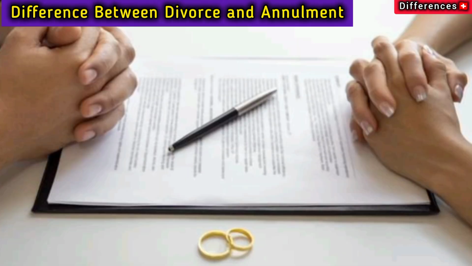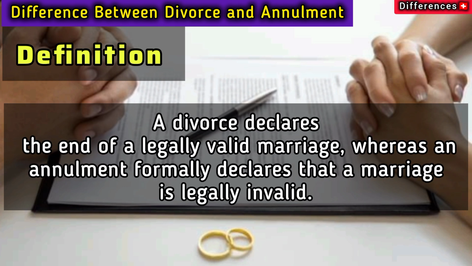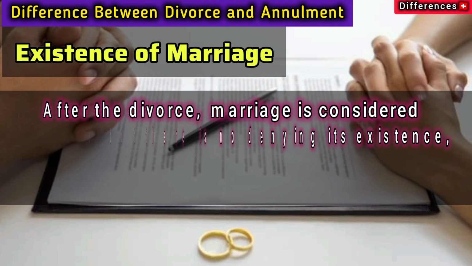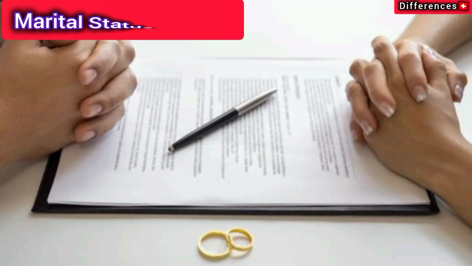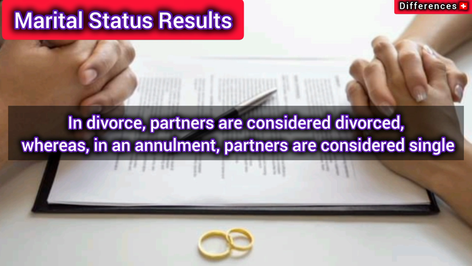Difference between divorce and annulment. Definition. A divorce declares the end of a legally valid marriage, whereas an annulment formally declares that a marriage is legally invalid. Existence of marriage. After the divorce, marriage is considered terminated, but there is no denying its existence, whereas, in an annulment, marriage is considered non-existent and terminated. Marital status results. In divorce, partners are considered divorced, whereas, in an annulment, partners are considered single.